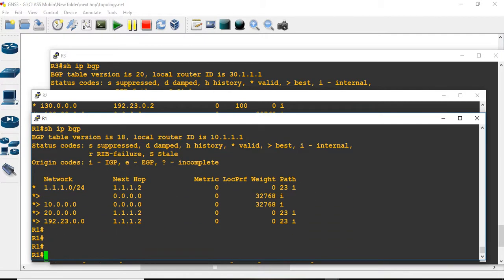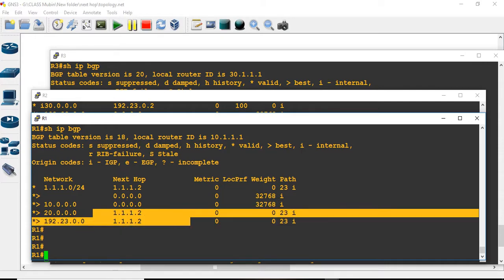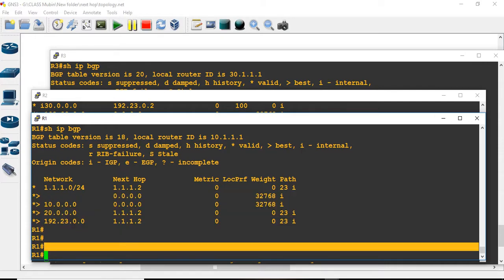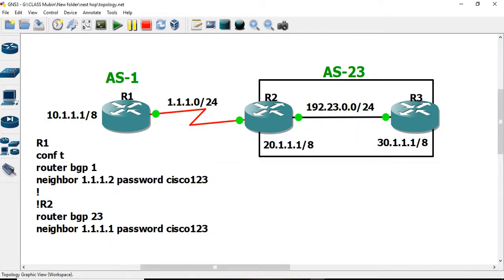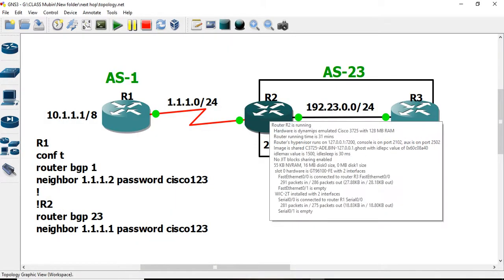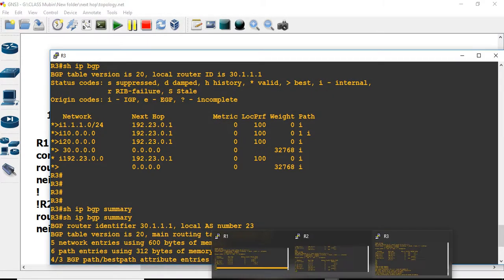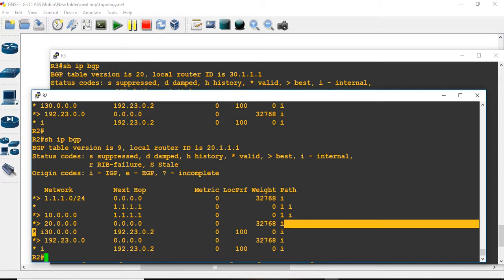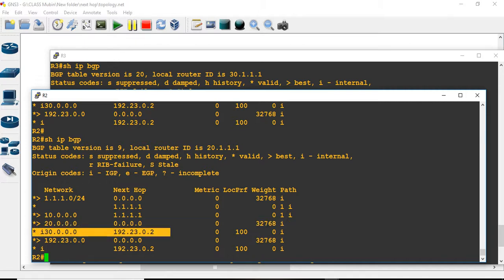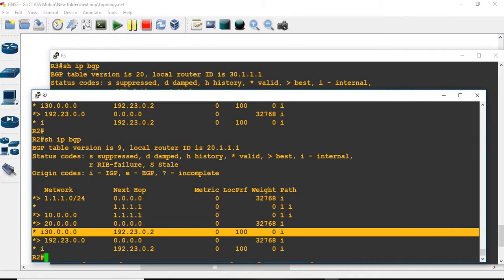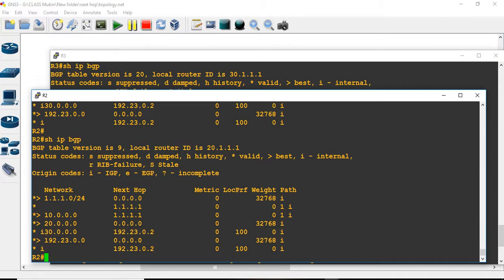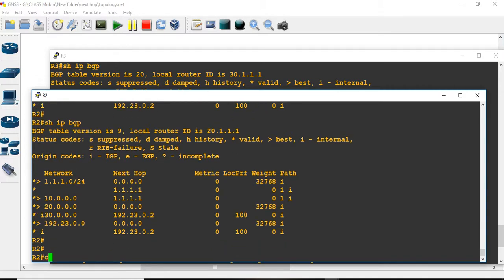It doesn't allow the routes to be inserted here, the 30 routes or the IBGP advertised route, which consists of the BGP within an IBGP advertised route, or like अफ्नो table मा fully as a best way R2 ले select गरेन. This means it is just valid but it is not the best, select गरेन, or it doesn't select the best route for this. So okay, let's check again.